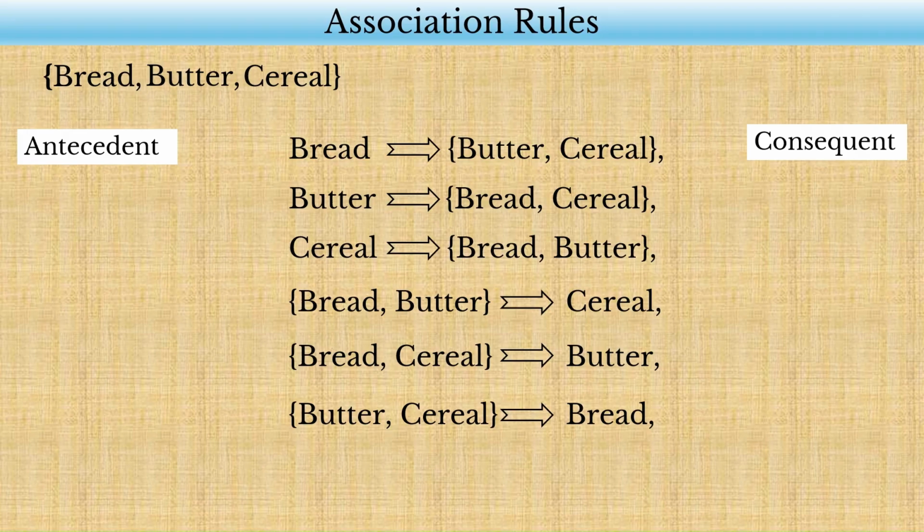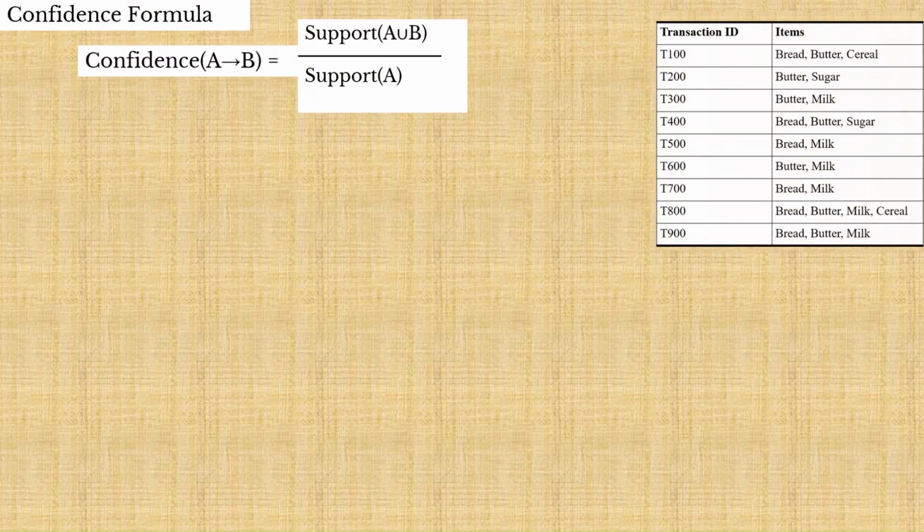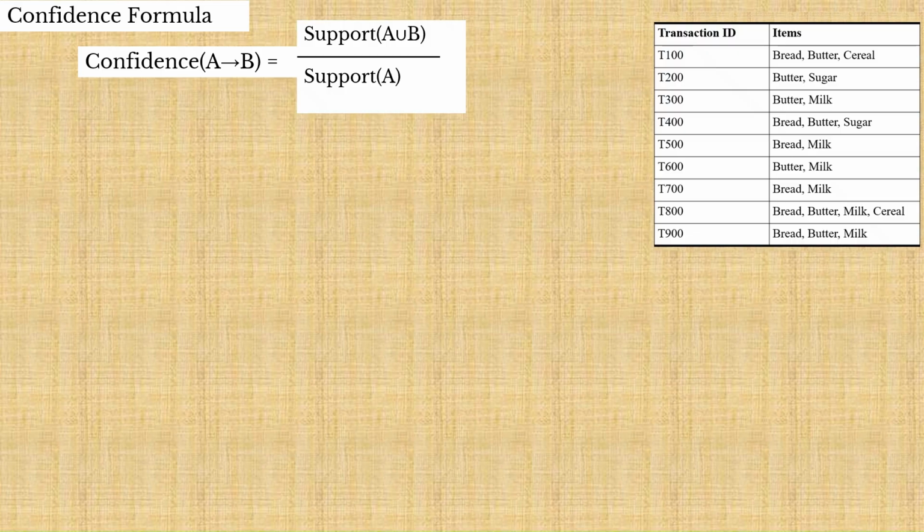At this stage, all generated rules are considered candidate rules. The next step is to determine which of these rules are strong enough to be accepted by calculating their confidence. Before we begin the calculations, let's determine the value of the numerator.